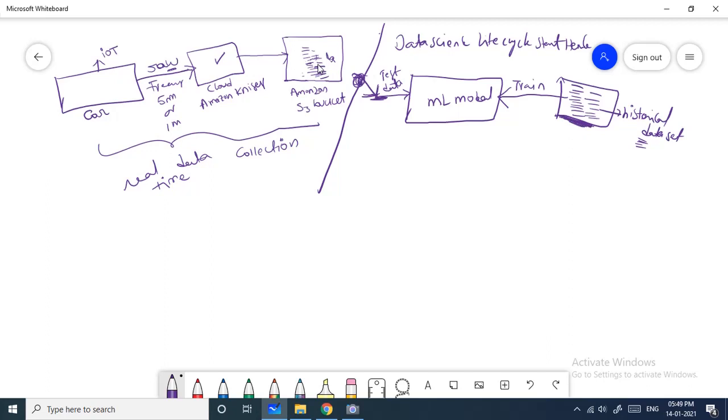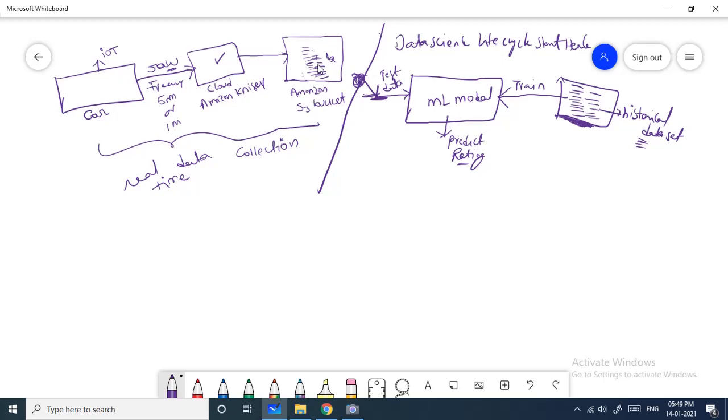Okay, and what my model will do is, based on the historical data, it will train. After training, my machine learning model can understand the behavior of drivers, and based on the input data, the test data I give, it can start predicting the rating. How well this driver is driving the vehicle, this is the part we are trying to predict here.